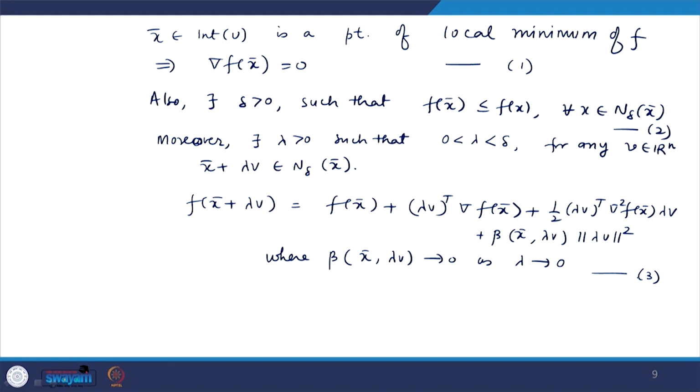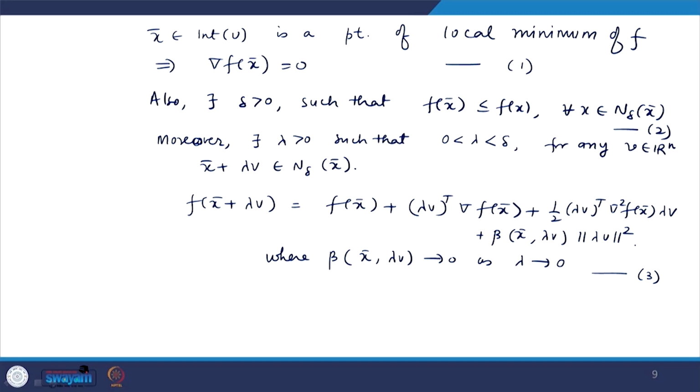Okay. Now, since inequality 2 is holding for every x belonging to the delta neighborhood of x bar, this will hold for x bar plus lambda v also, because x bar plus lambda v belongs to the delta neighborhood of x bar. So, let us substitute it here. So, f of x bar plus lambda v minus f of x bar will, from this inequality, be greater than or equal to 0. And this gradient of f at x bar is equal to 0 from 1. So, this is 0 and this is greater than or equal to 0. So, we can say that this quantity is greater than or equal to 0.